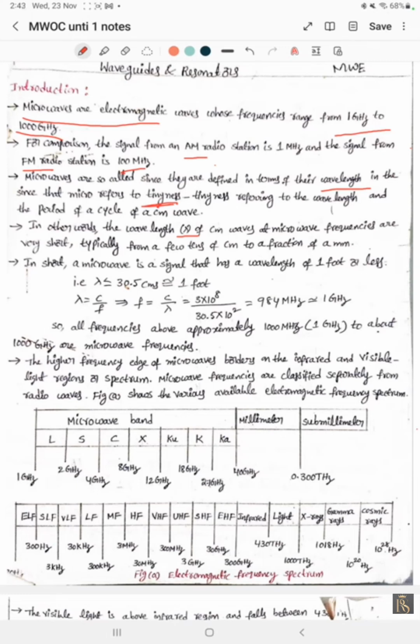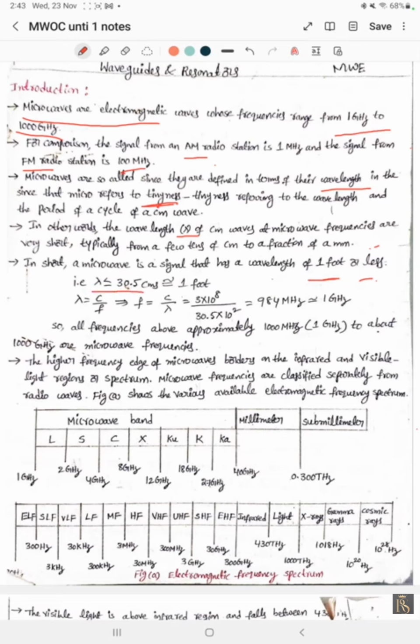It means microwaves have very small wavelengths. In short, a microwave is a signal that has a wavelength of 1 foot or less. That is, wavelength lambda is less than 30.5 centimeters. 30.5 centimeters is 1 foot.